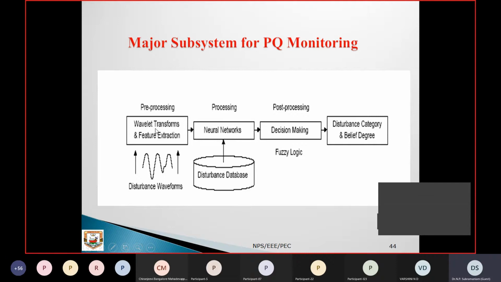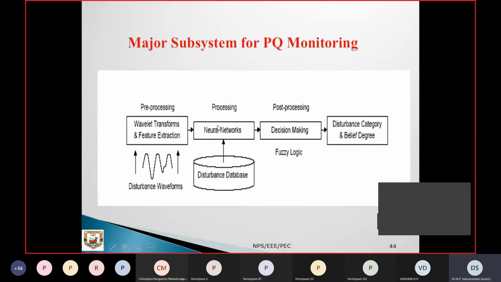Once the data are collected according to our requirement, then they can be given to the processing stage. In the processing stage, the system can take some decisions. The system has already been trained on what type of problem happens and what type of action is to be taken. For that they need some old data and forecasting data, which is available in the database. By using this information, they will take some decision.